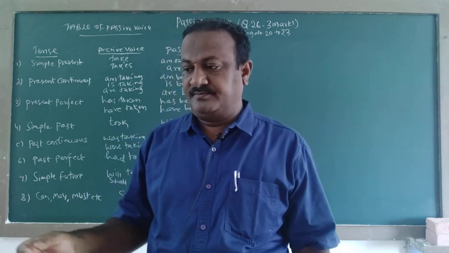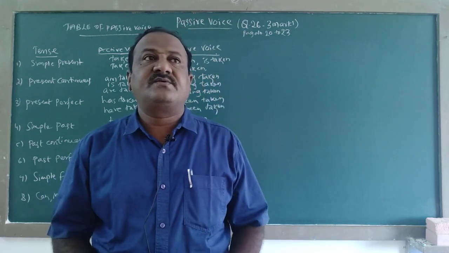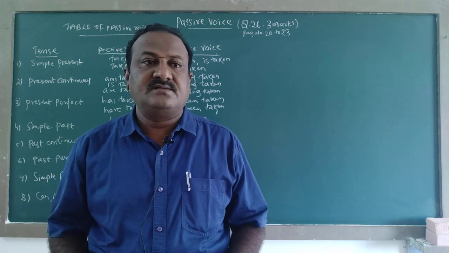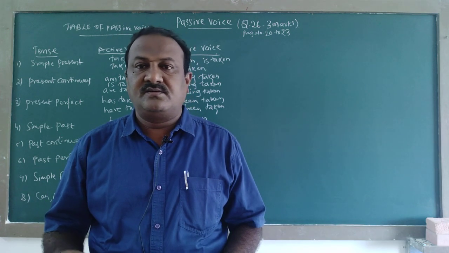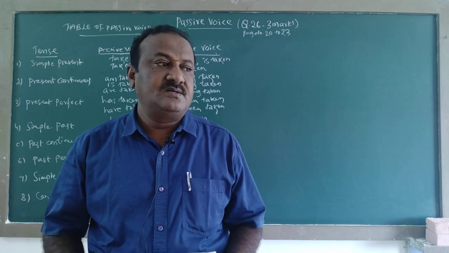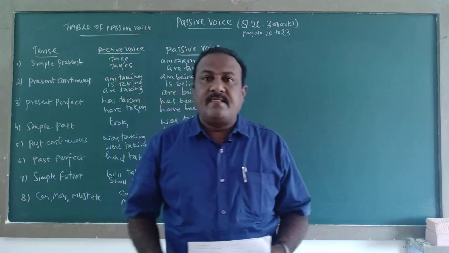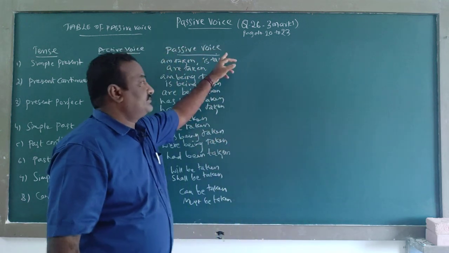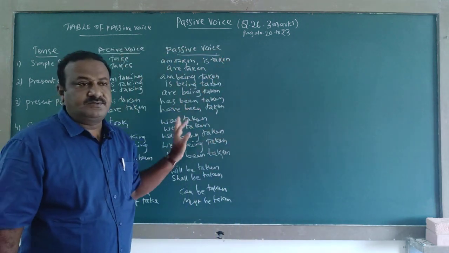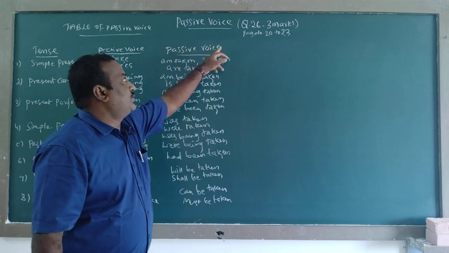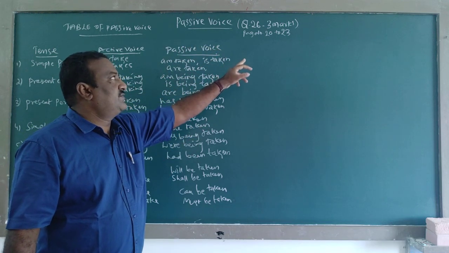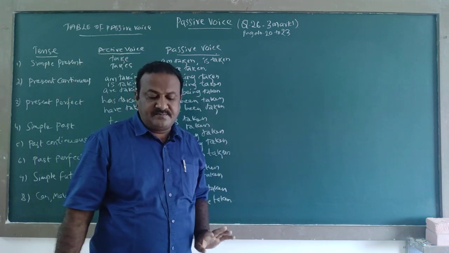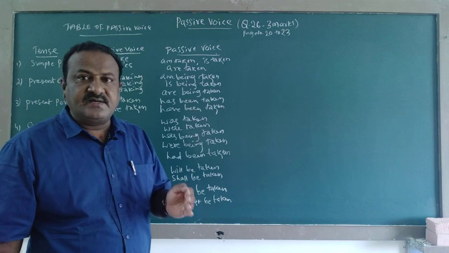Before we go to the examples, let us see about this passive voice. In your workbook, passive voice, page number 20 to 23, only 4 pages are related.